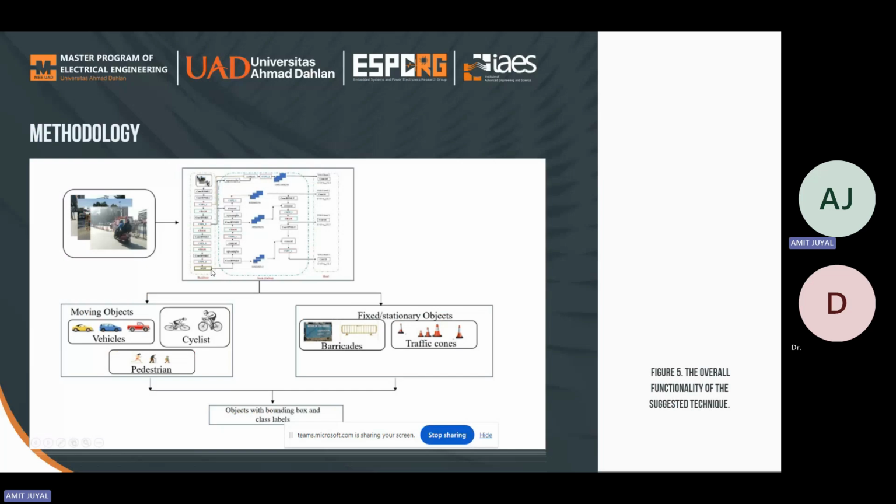So this figure displays the entire diagram of the suggested framework for the detection of multi-class dynamic and fixed objects in the real-time traffic scenario. In the first step, the moving objects and the fixed objects are detected using the improved YOLO V5 CBAM model. To enable the autonomous vehicle to operate safely, the next stage is to detect the objects that have been modified. Additionally, recognizing stationary objects like traffic cones, barricades, and traffic signs is crucial for self-driving automobiles.